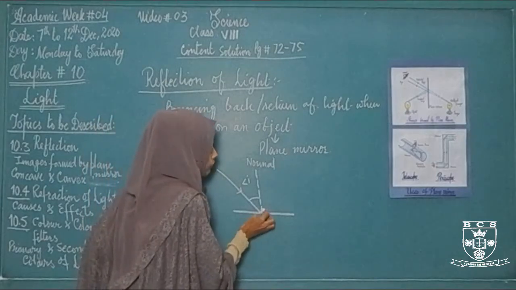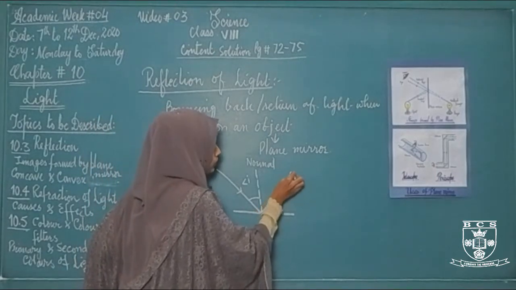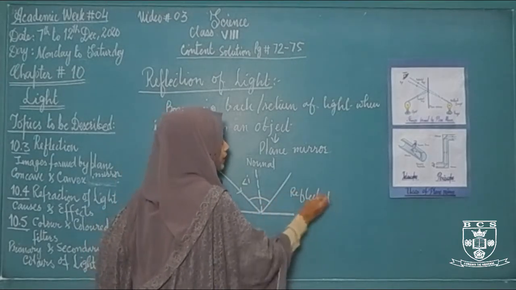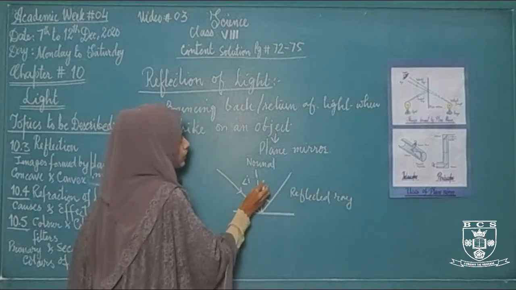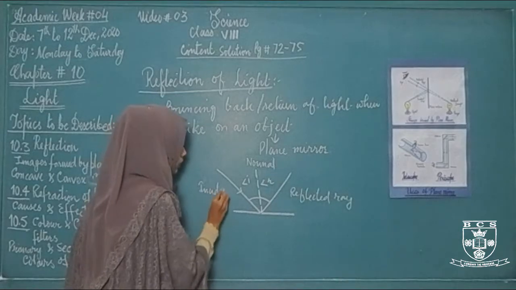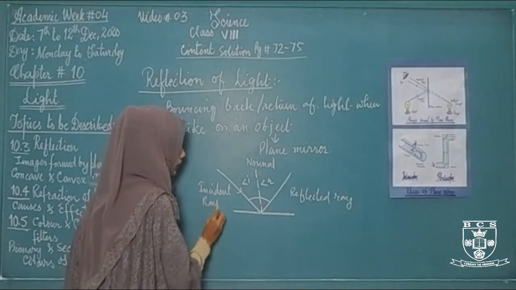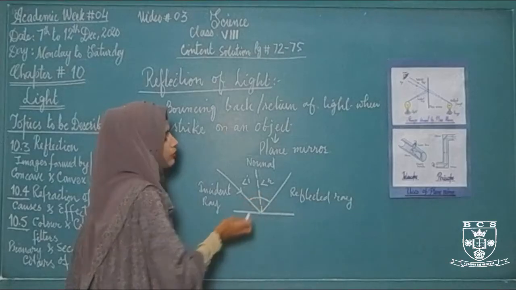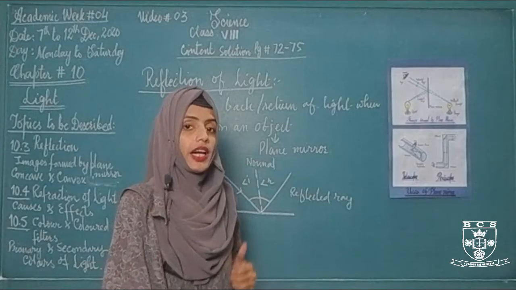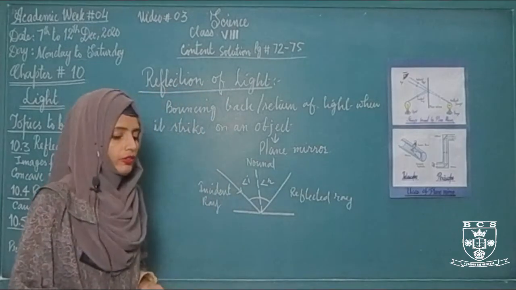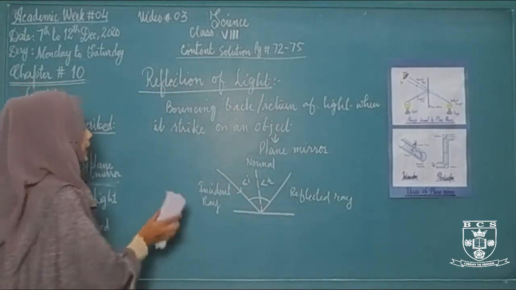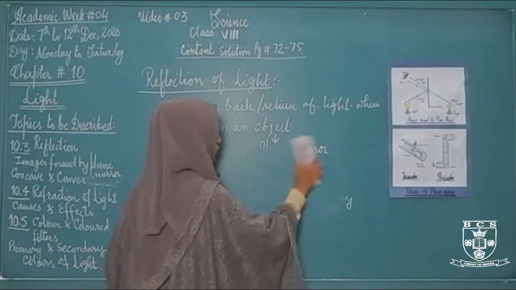And when the light is reflected from that object, the ray is called reflected ray. And the angle between the normal and the reflected ray is called angle of reflection. Okay, this is called incident ray and that is reflected ray, angle of incidence, angle of reflection. And whenever light strikes on a smooth surface, the angle of incidence will always be equal to the angle of reflection, that we have studied in the previous class. Now I'm going to start today's topic, that is images formed by plane mirror.